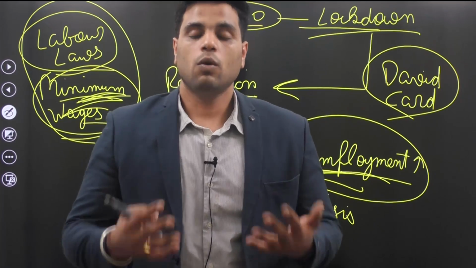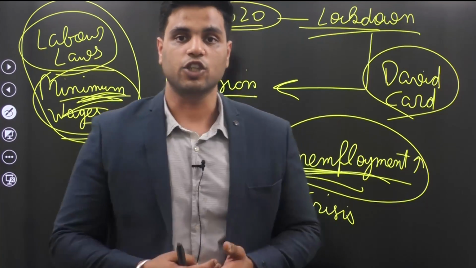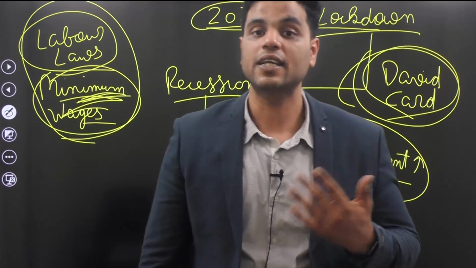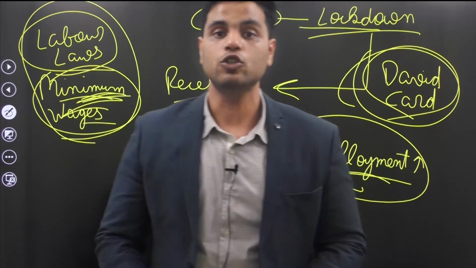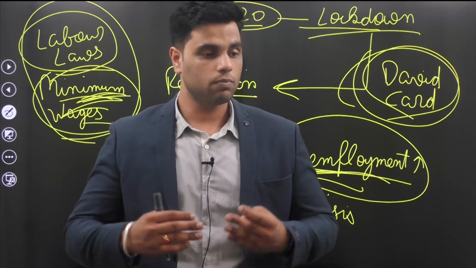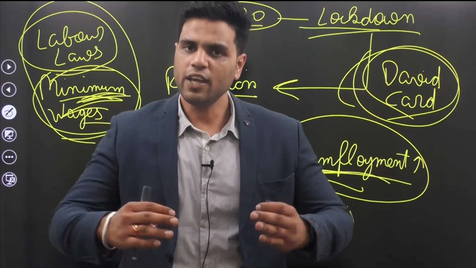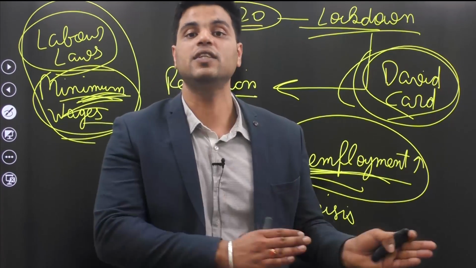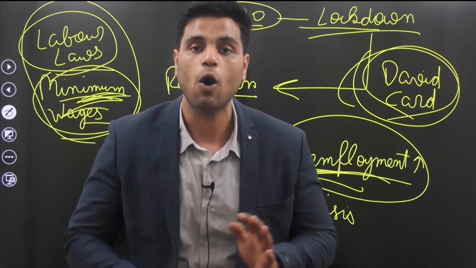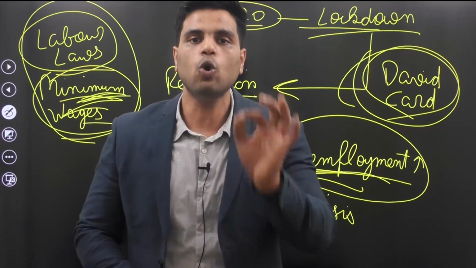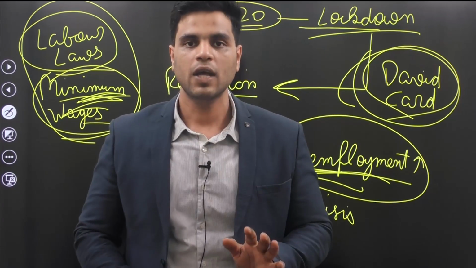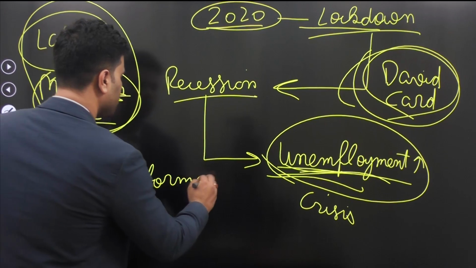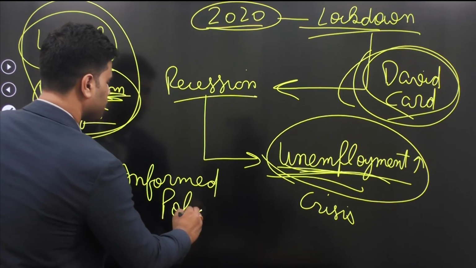Now, what was the basis on which they gave this assertion? Well, they gave this assertion on the basis of the research conducted by David Card. Now, how significant is this for India? Well, in India also, various policy makers come out with various economic policies. Now, if those economic policies are not backed by data, they are not backed by proper research, those economic policies, no matter how good they are, would backfire. As we say in good governance, informed policy making is the need of the hour. Informed policy making is very important.